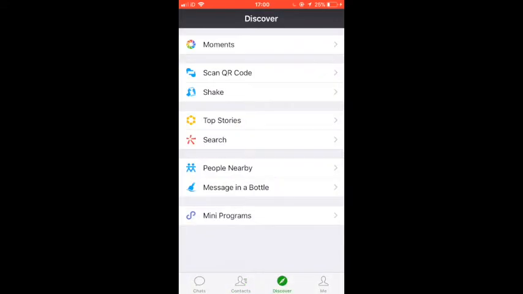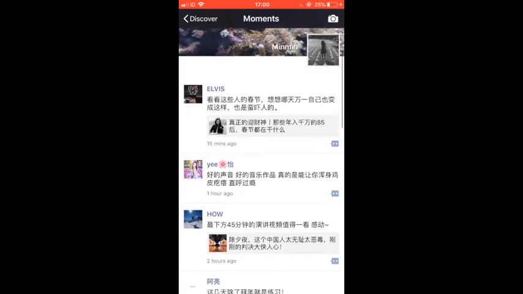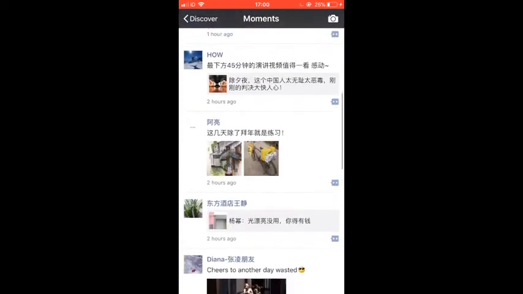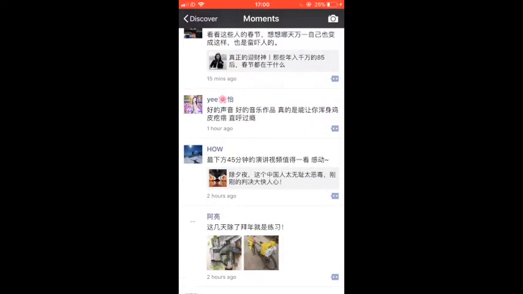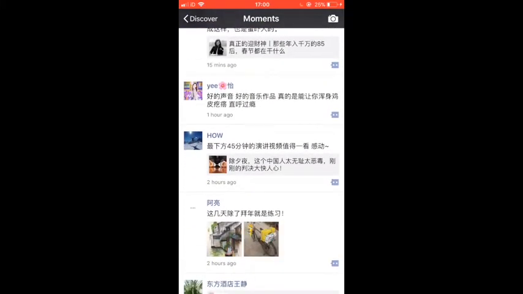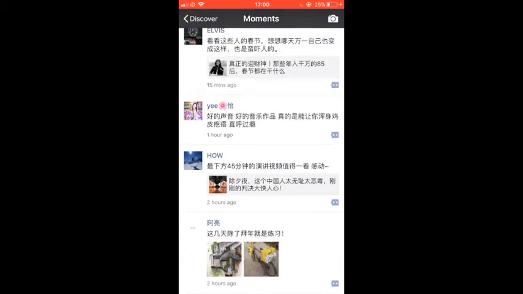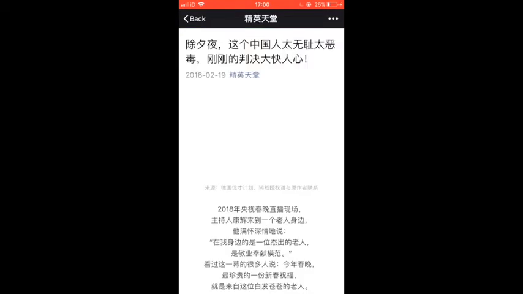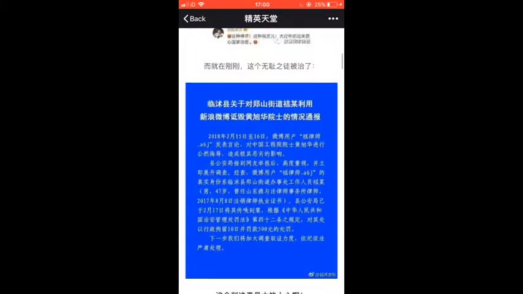In Discover, you will find Moments. Now here is where all the fun stuff is. You can see what your WeChat contacts posted. You can also post your own images, videos with text by clicking on the camera icon in the top right corner. You can only see moments from people who you've added on WeChat as contacts. As mentioned earlier when I showed you the public accounts, articles published by public accounts can be shared on Moments. And here is an example. This is how your content gets spread on WeChat.